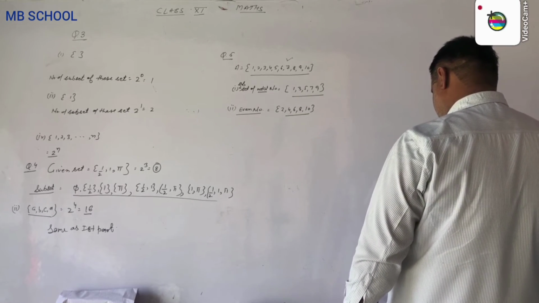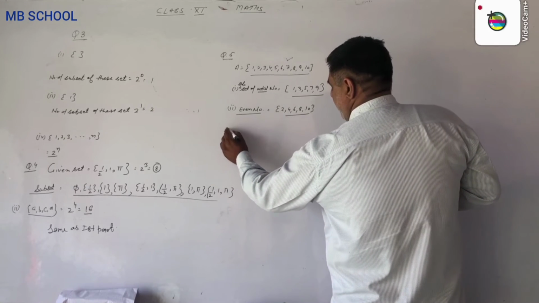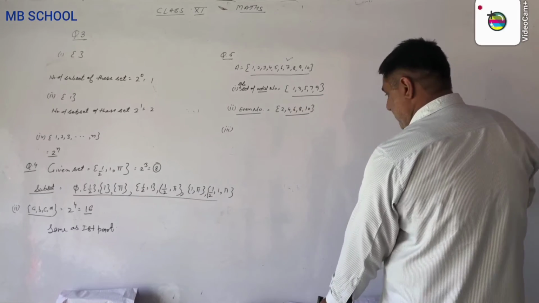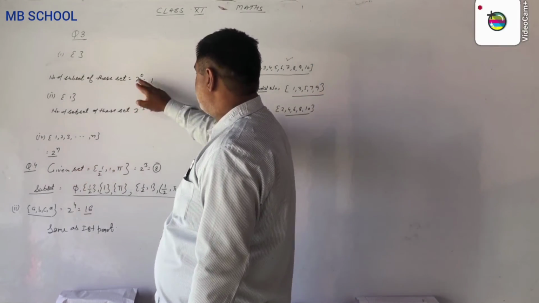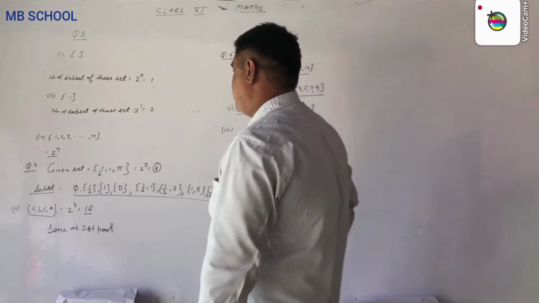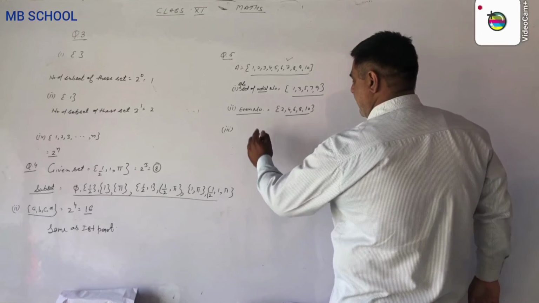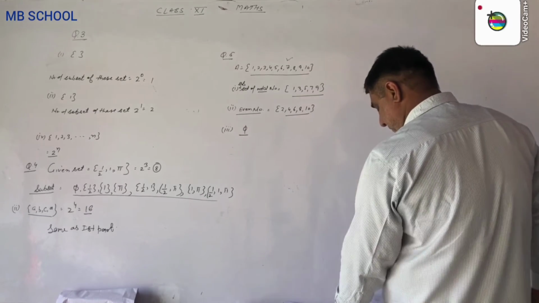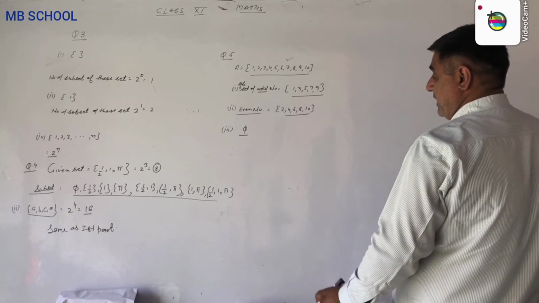And the last part says to write the subset of A that contains no element. We write the subset which contains no element. There are two ways to write a null set. So now we write this empty set, which is the set that contains no element.